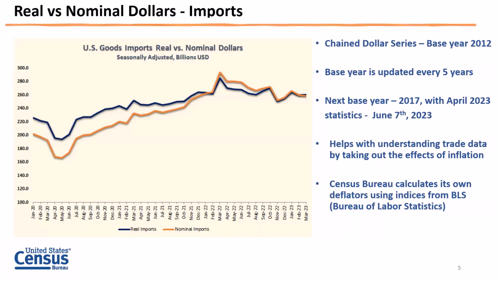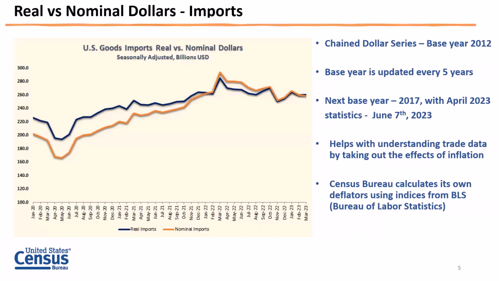And then Census Bureau, Scott pretty much explained how this is calculated in terms of chain dollar series and how we use our deflators by getting several indices as a source.